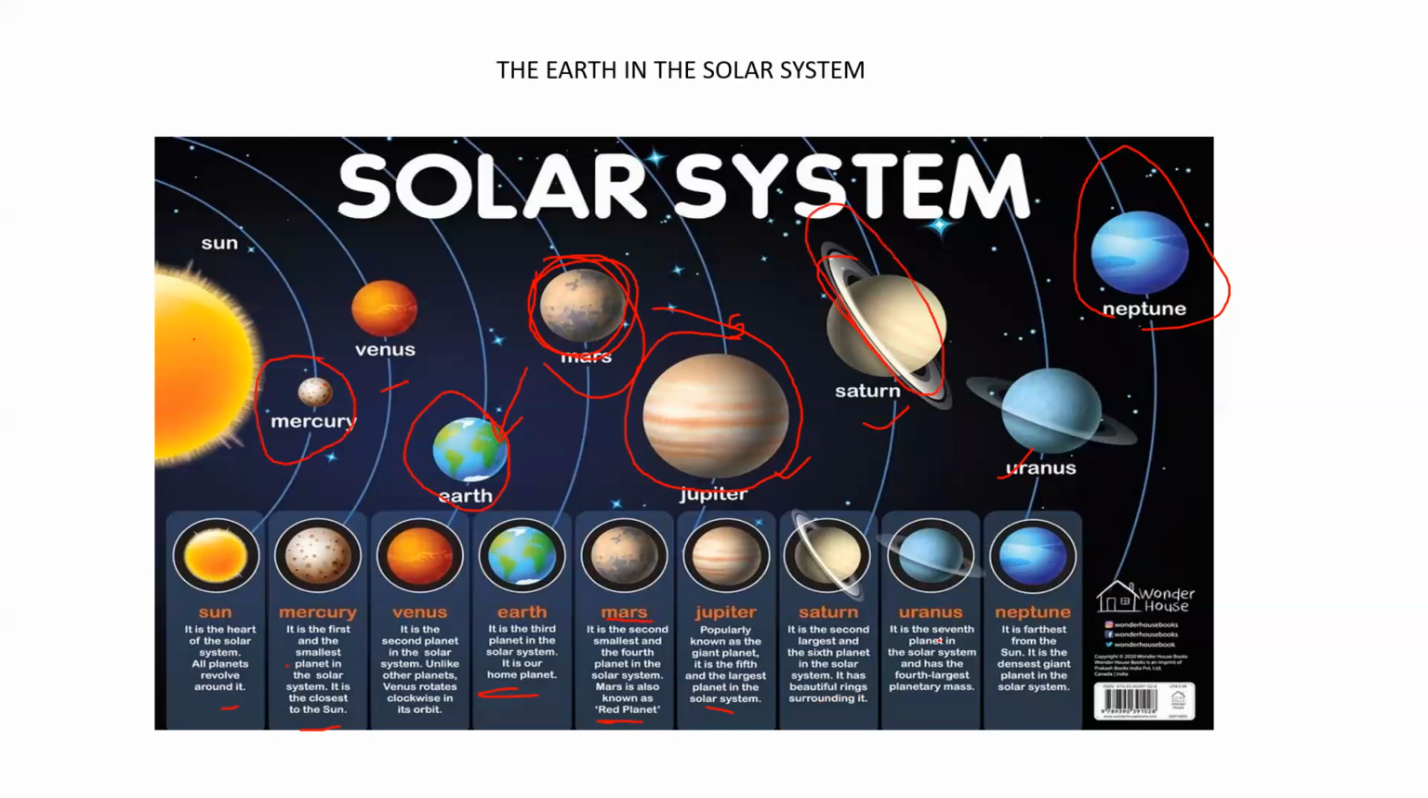Uranus is the seventh planet in the solar system and has the fourth largest planetary mass. In terms of mass, Uranus is fourth largest. Neptune is the farthest. Neptune is very far from the sun and it is the last in our solar system, and it is the densest giant planet in the solar system. Neptune is very dense and also giant at the same time. So here we have seen our Earth in the solar system.